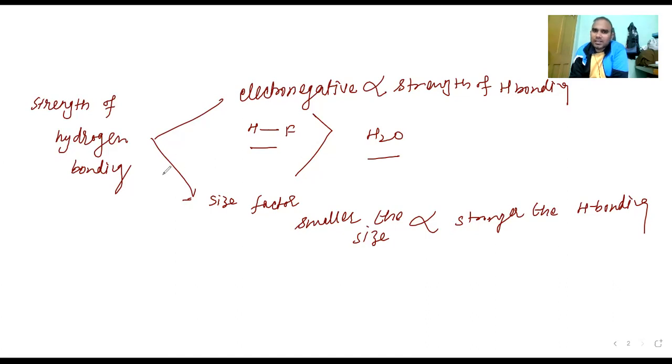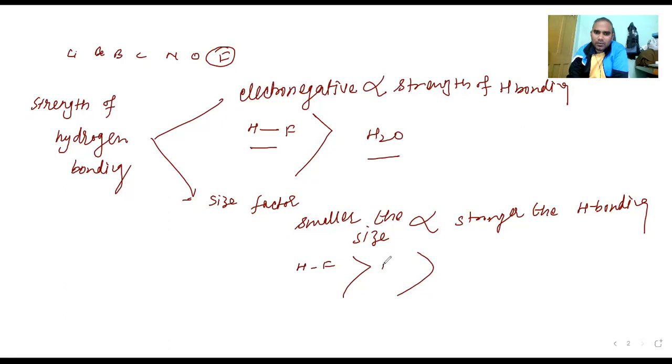Fluorine is a smaller size; left to right, size decreases: beryllium, boron, carbon, nitrogen, oxygen, fluorine. Fluorine is the smallest, so hydrogen bonding will be larger in HF. You can compare like that: HF, NH3, H2O; the strength order follows the size order. But the size can actually determine the electronegativity, right? Yes.